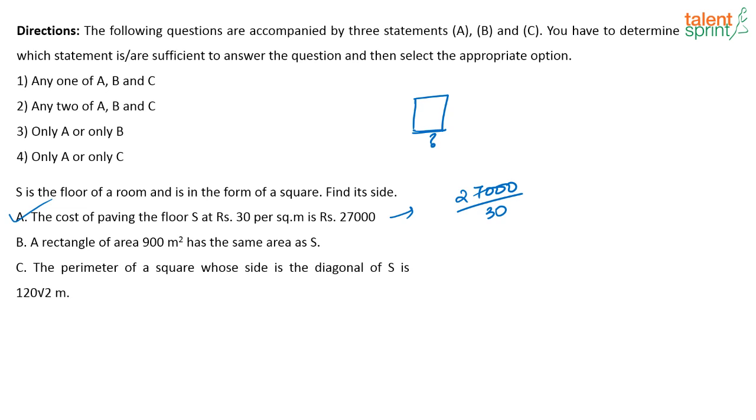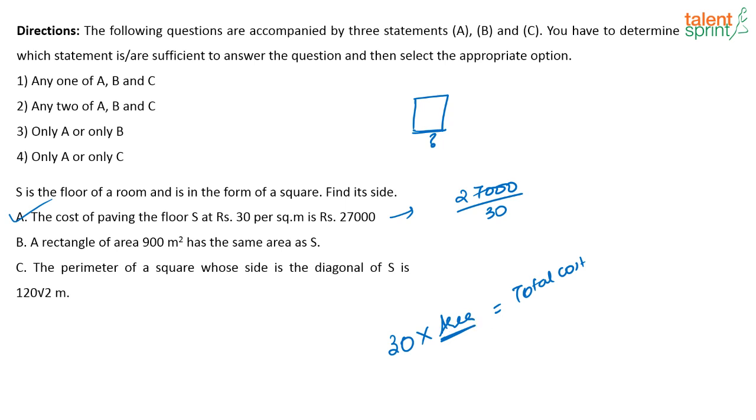Next one. I hope it is clear. The cost of paving the floor at rupees 30 per square meter is 27,000. See, per square meter 30 rupees is the cost. The cost per square meter into the total area will give you the total cost. So from here you can find out the total area. Once you get the area, you can find out the side because you know it's a square.